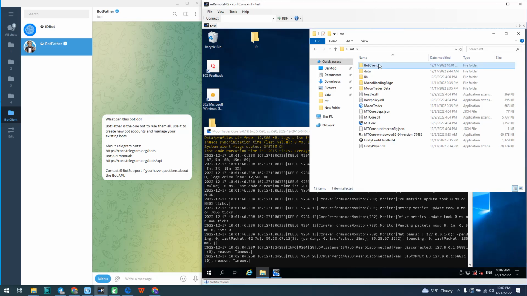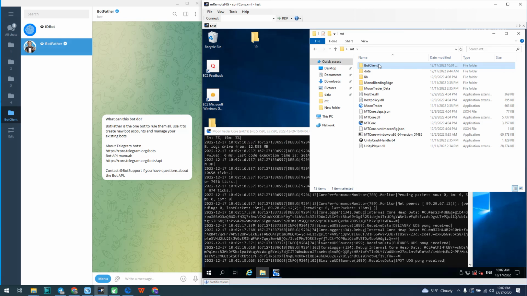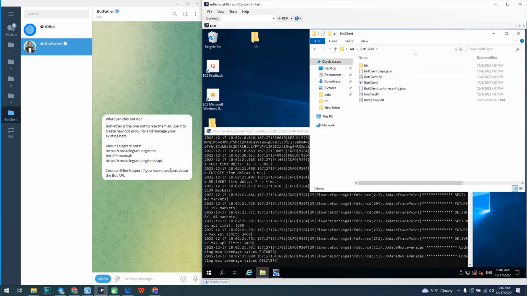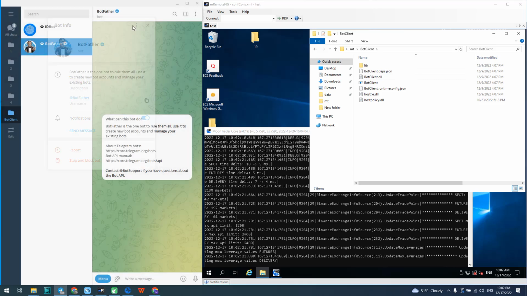Hello everyone, in this video we will show how to install our proprietary Telegram bot and analyze its functionality. The bot is located in the folder with the client or the core, depending on where you will be running it. We recommend running it on the VPS, so that it is always active. And so, for this we need to add two bots to our Telegram contacts, BotFather and IDBot.